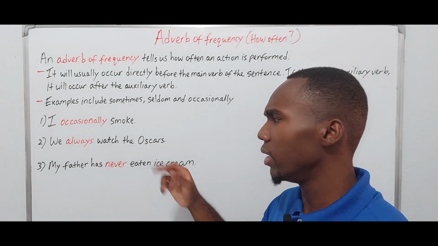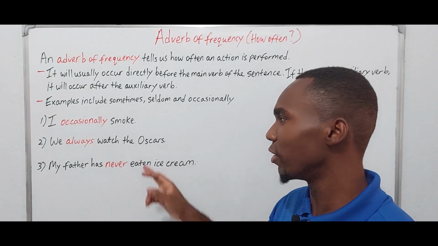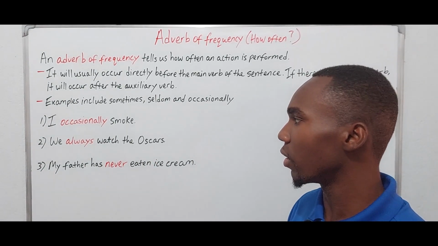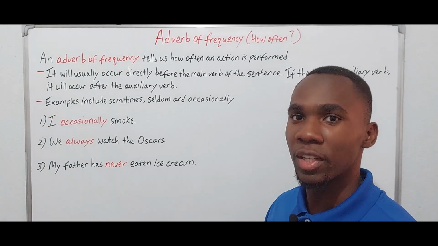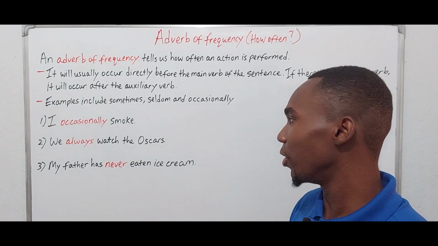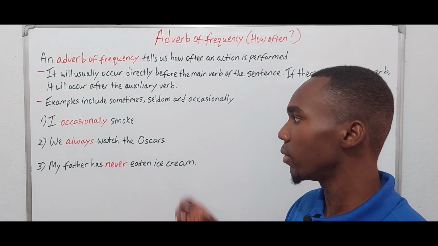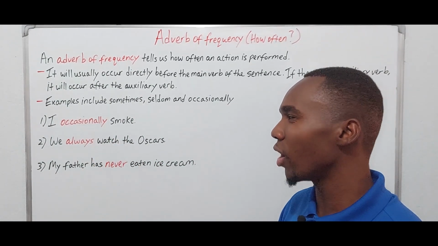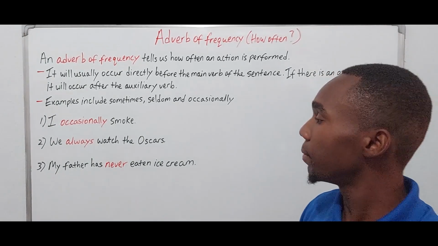It is very unlikely that someone doesn't know what the Oscars are, because that's like the biggest thing when it comes to film, right? So yeah, we always watch the Oscars. So as you see again, always goes before the verb. We wouldn't say we watch always the Oscars. No, we wouldn't say that. We would not say that.